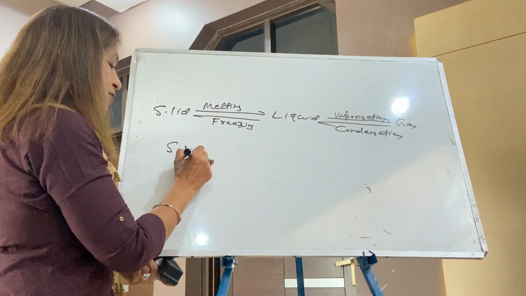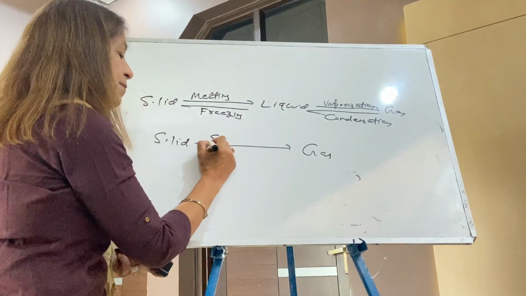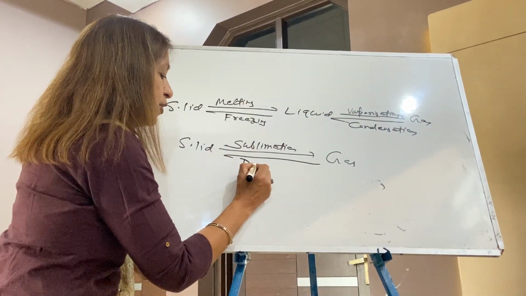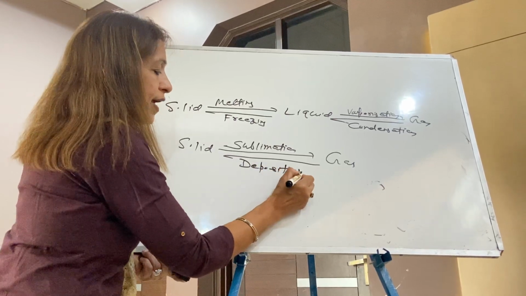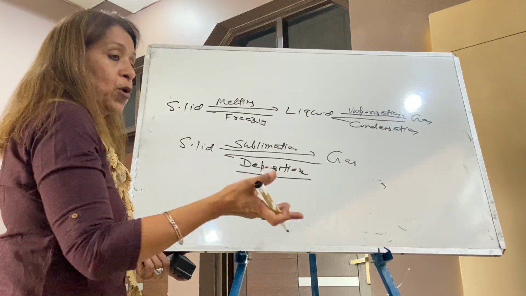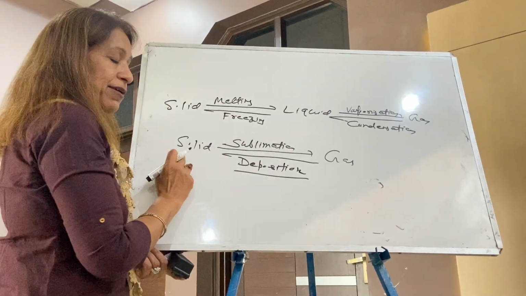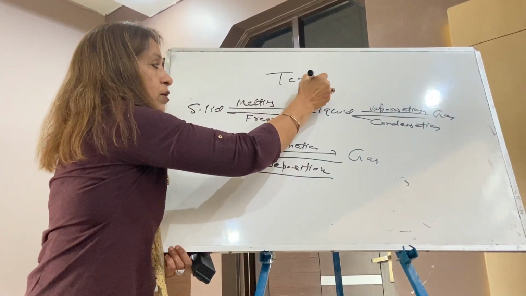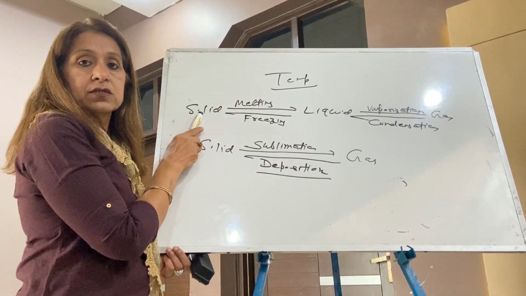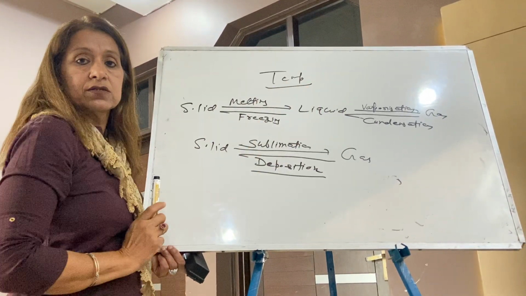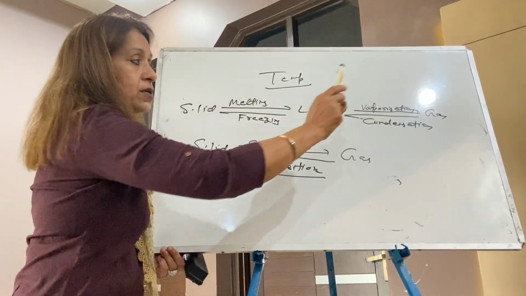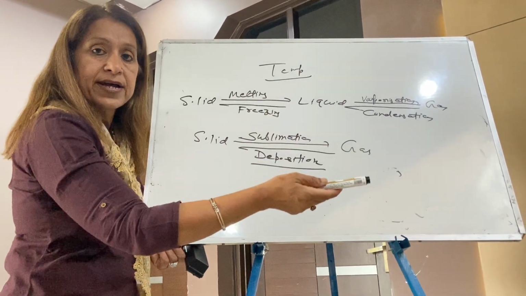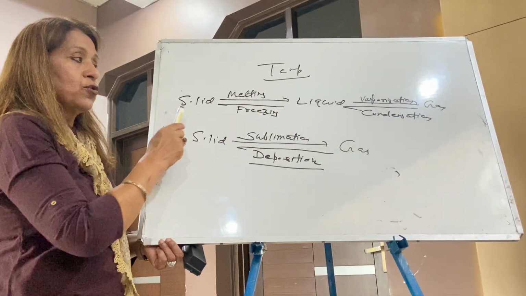Now if you want to convert solid directly to gas, it's called sublimation. And gas to solid is deposition, D-E-P-O-S-I-T-I-O-N. Deposition. Solid to gas, sublimation. I'll take the experiment soon. What's the role of temperature? When temperature increases, solid goes to liquid to gas. When temperature decreases, gas goes to liquid to solid.